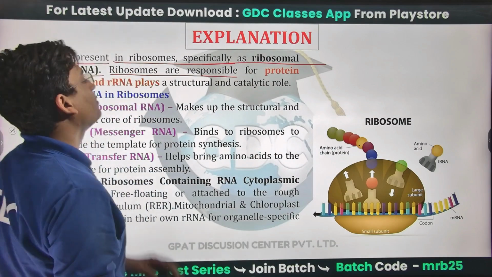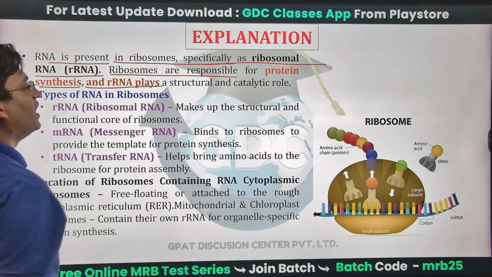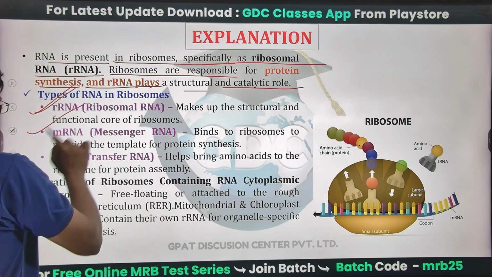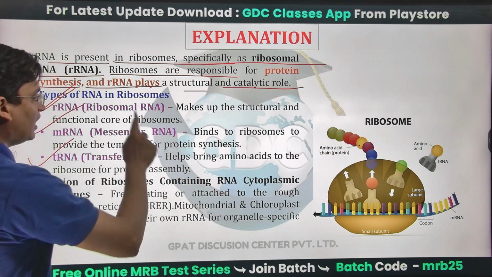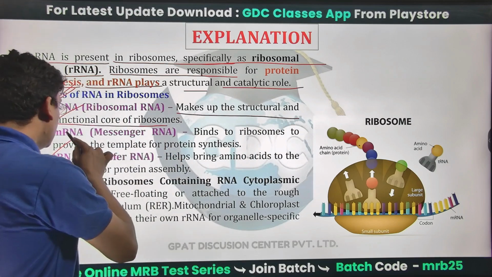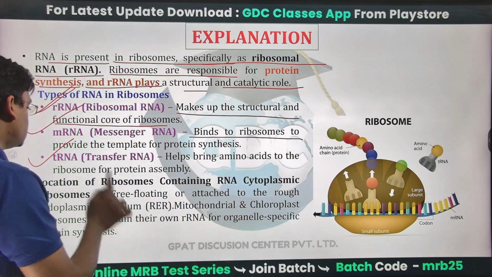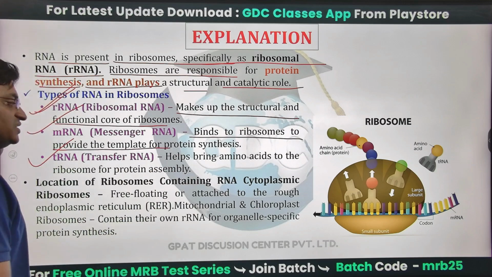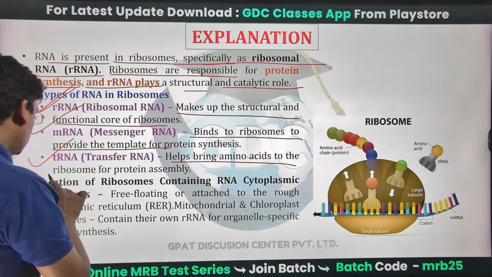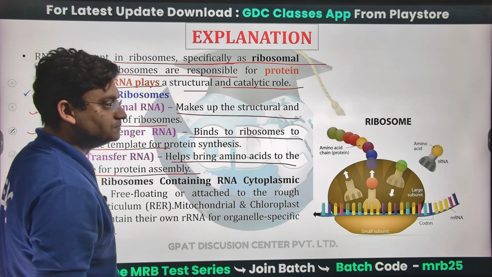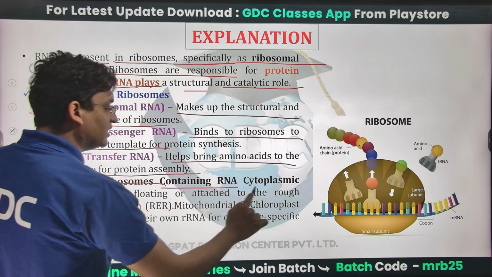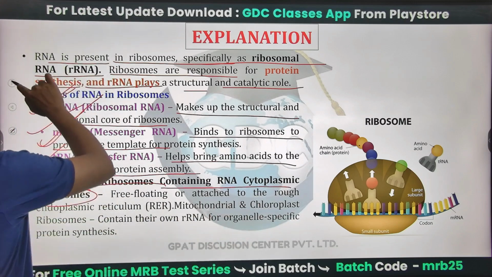Ribosomes are responsible for protein synthesis, and rRNA plays a structural and catalytic role. There are three kinds of RNA: rRNA, mRNA, tRNA. rRNA makes up the structural and functional core of ribosomes. mRNA binds to the ribosomes to provide the template for protein synthesis. tRNA, that is transfer RNA, helps bring amino acids to the ribosome for protein assembly. So this is all about RNA. Locations of ribosomes containing RNA: cytoplasmic ribosomes.